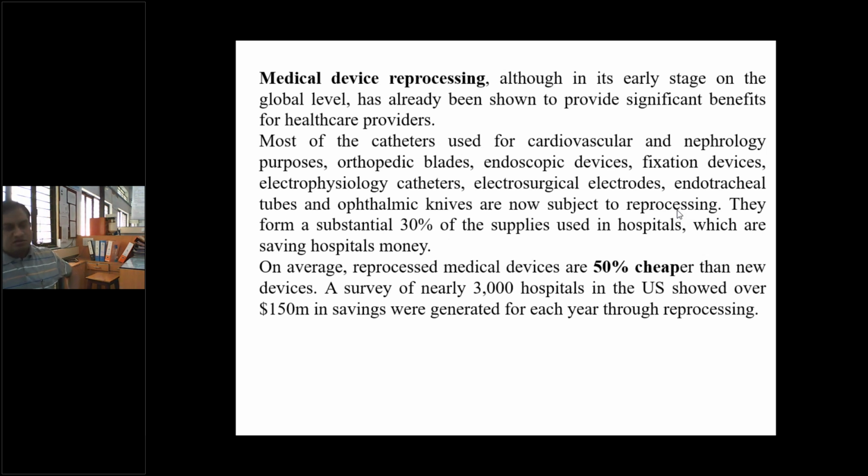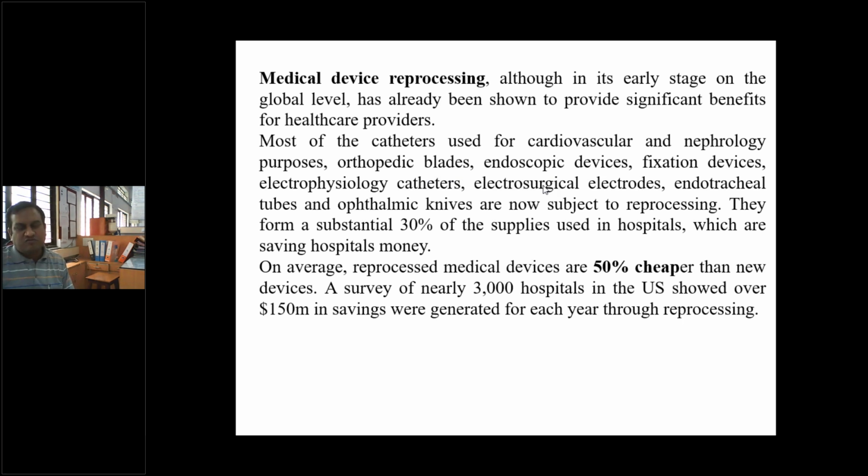I have already discussed that if it is recommended and safe, only then can we go for it, because most of the catheters used for cardiovascular and nephrology purposes, orthopedic blades, endoscopic devices, fixation devices, electrophysiology catheters, electrosurgical electrodes, endotracheal tubes, and ophthalmic knives are now subject to reprocessing. So in the current situation, these are not reprocessed devices.